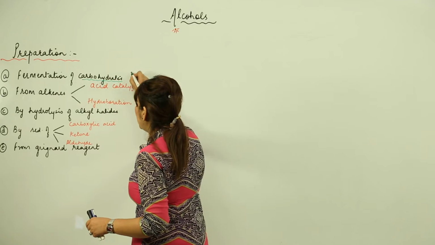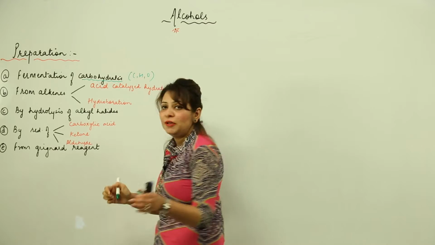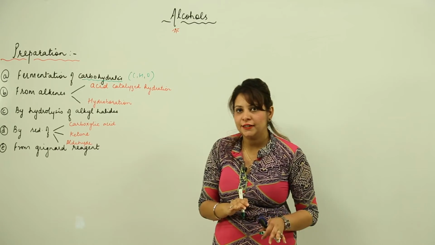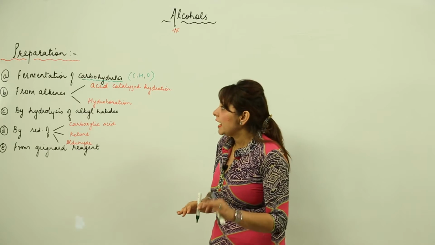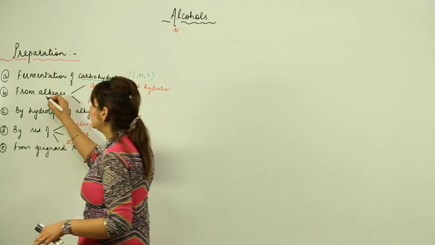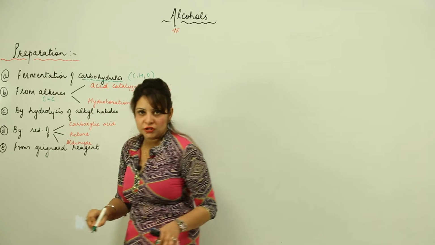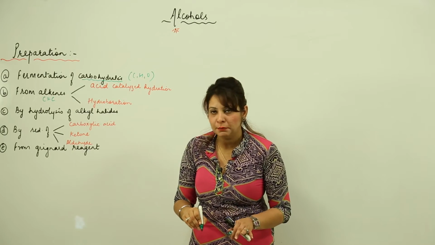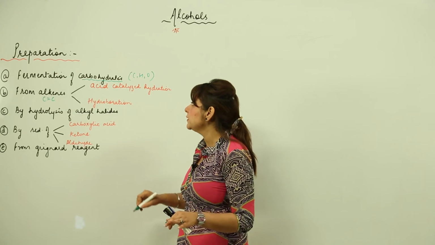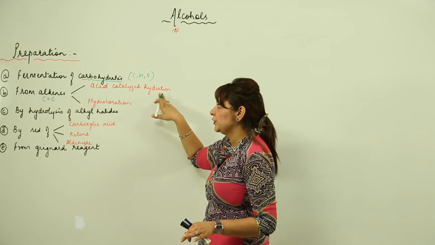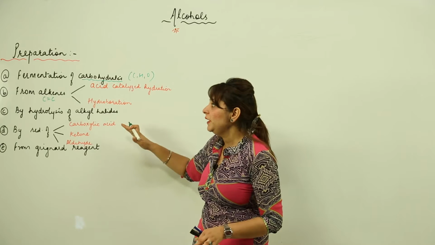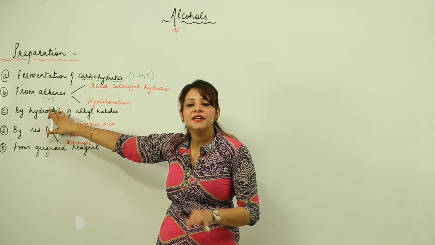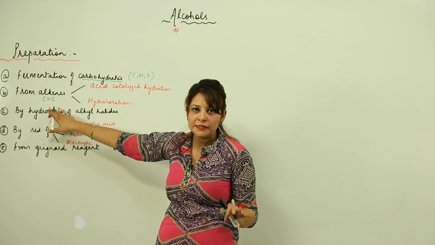Carbohydrates, as you know, are compounds containing carbon, hydrogen and oxygen. That means they are mainly sugars. So we are going to prepare it by the fermentation of the sugars, you can say in normal language. Second is from alkenes. As you all know, an alkene is a compound which contains at least one double bond between carbon and carbon. That means it is an unsaturated compound. So we can prepare it by two methods. One is acid catalyzed hydration, another is hydroboration. So we are going to perform these two kinds of reactions on alkenes, that means the carbon chain in which a minimum of one double bond is present.